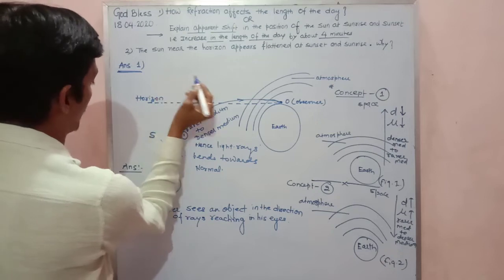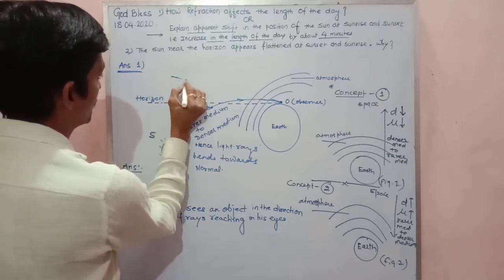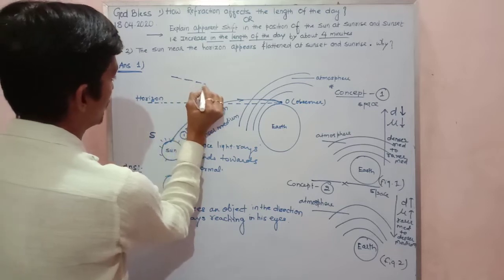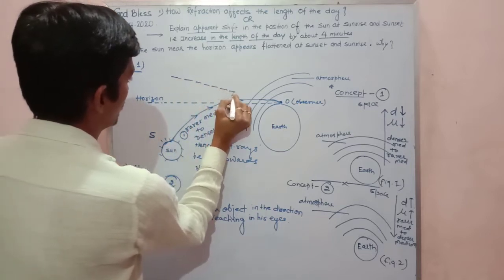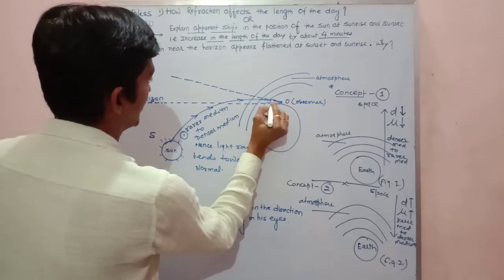So look at what will happen. Here is the tangent drawn.